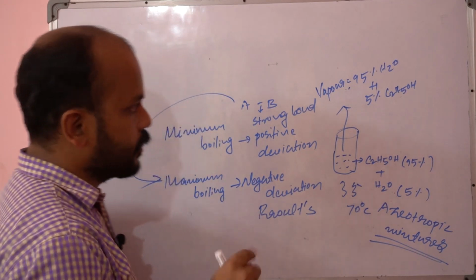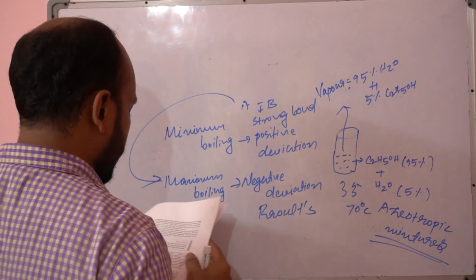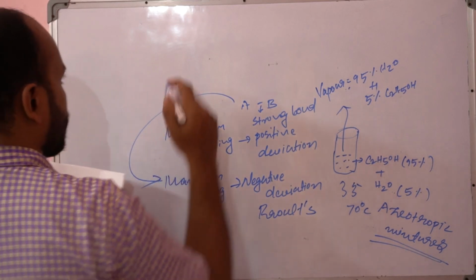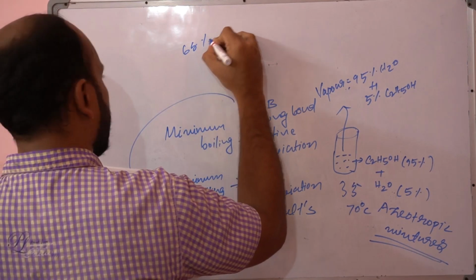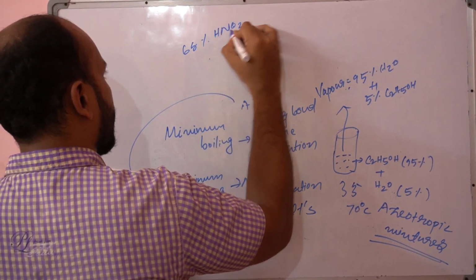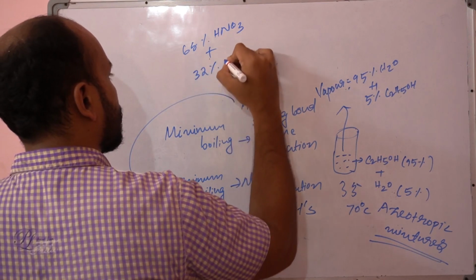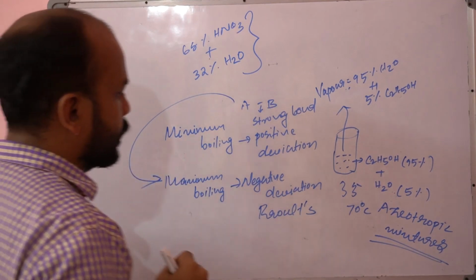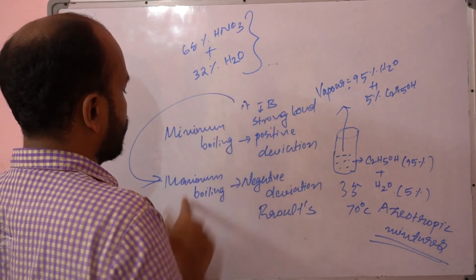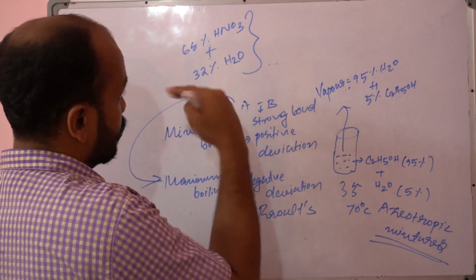One good example is nitric acid solution, 68% nitric acid and the remaining 32% water. This shows a negative deviation from Raoult's law, and it is a maximum boiling azeotrope, so it requires more temperature.